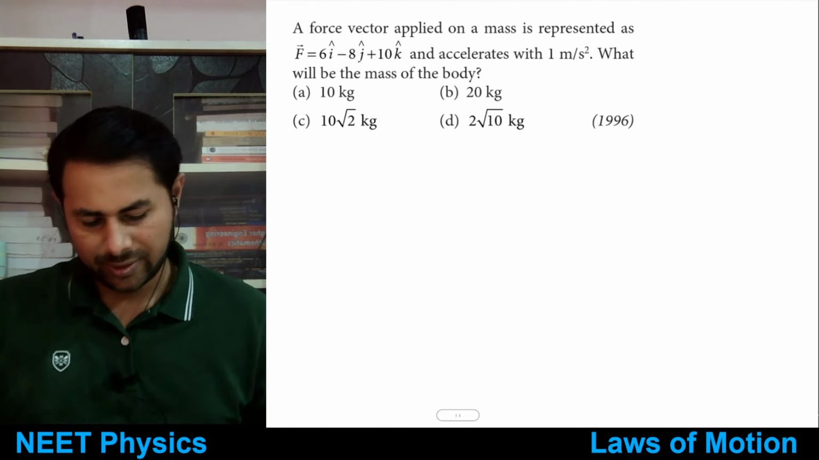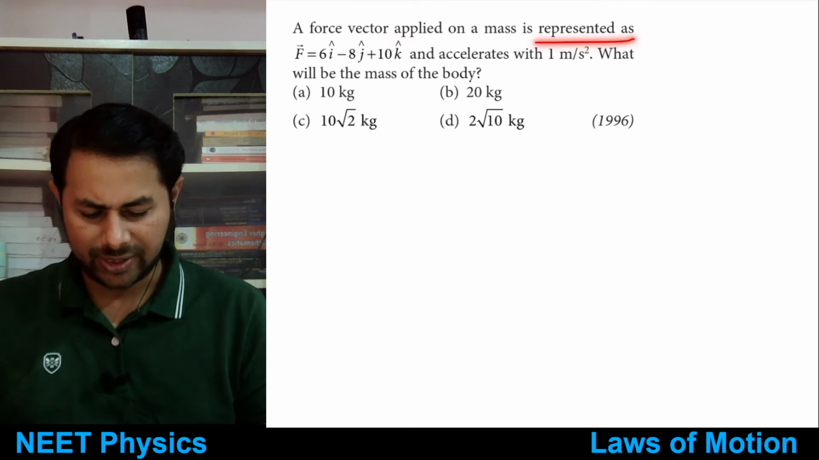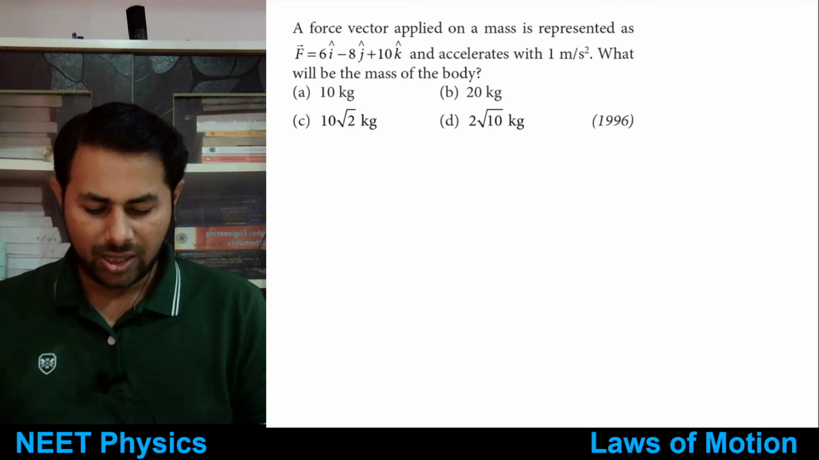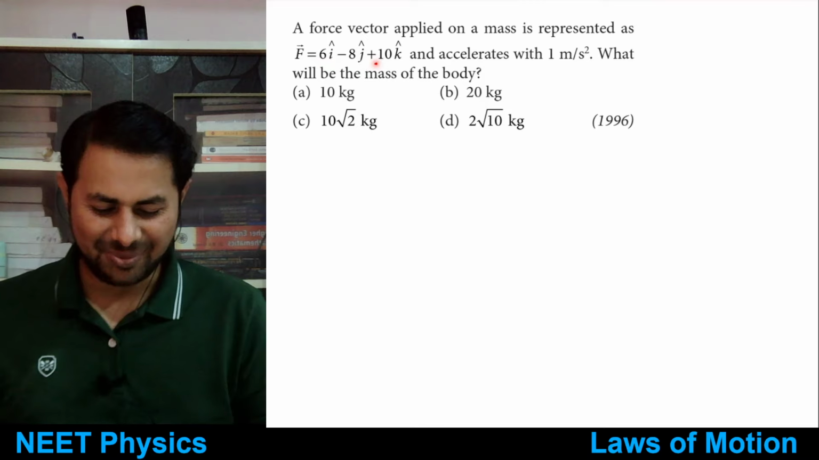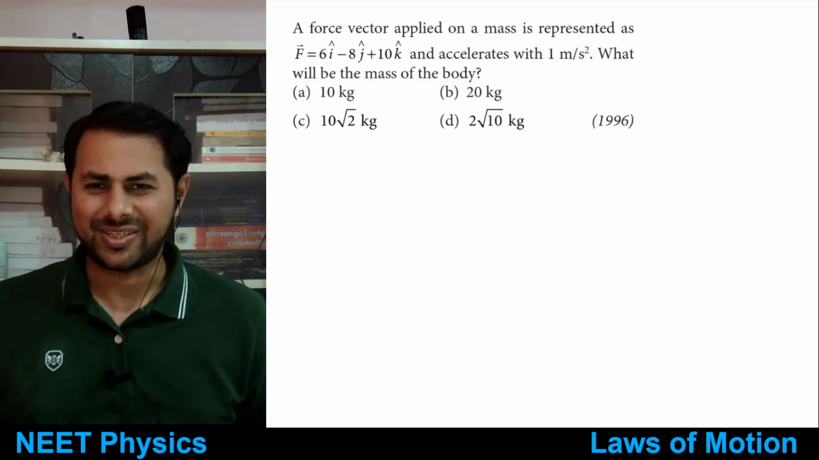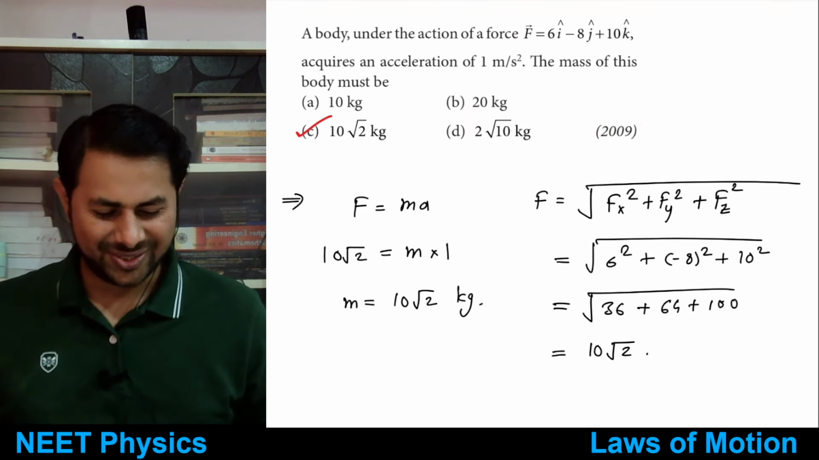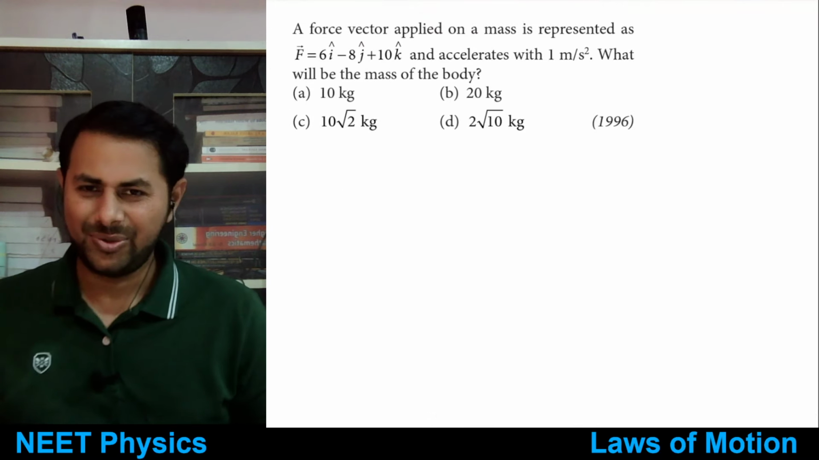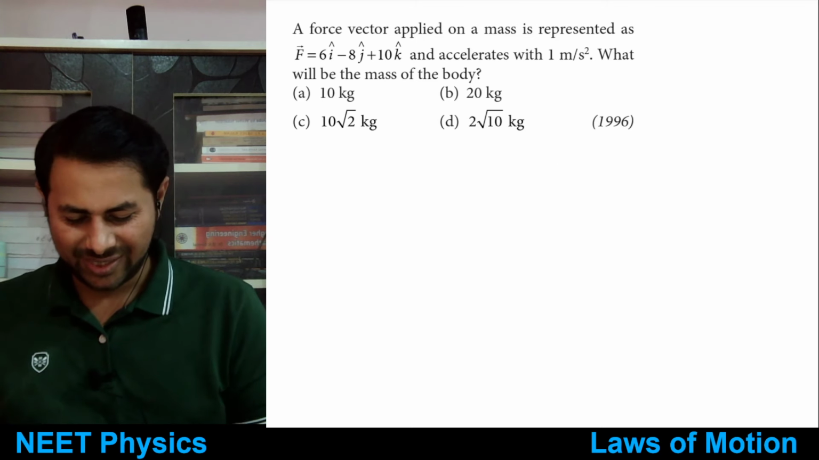Let's see next one. So a force vector applied on a mass is represented as F bar is equal to 6 i cap minus 8 j cap plus 10 k cap and accelerates with 1 meters per second square. What will be the mass of the body? So it is the same question, right? It's the same question, but this is from 1996. This is from 2009. So you don't know where they take the questions from, right? So the answer is 10 root 2.